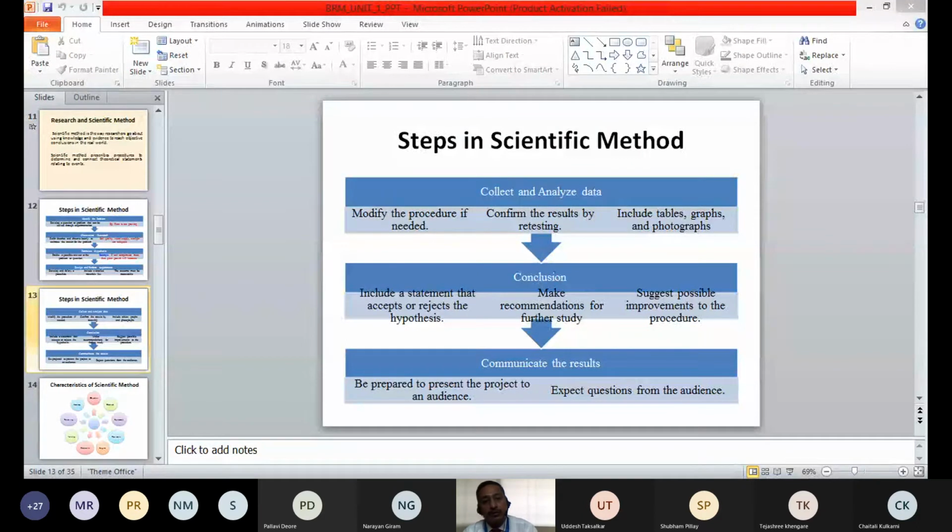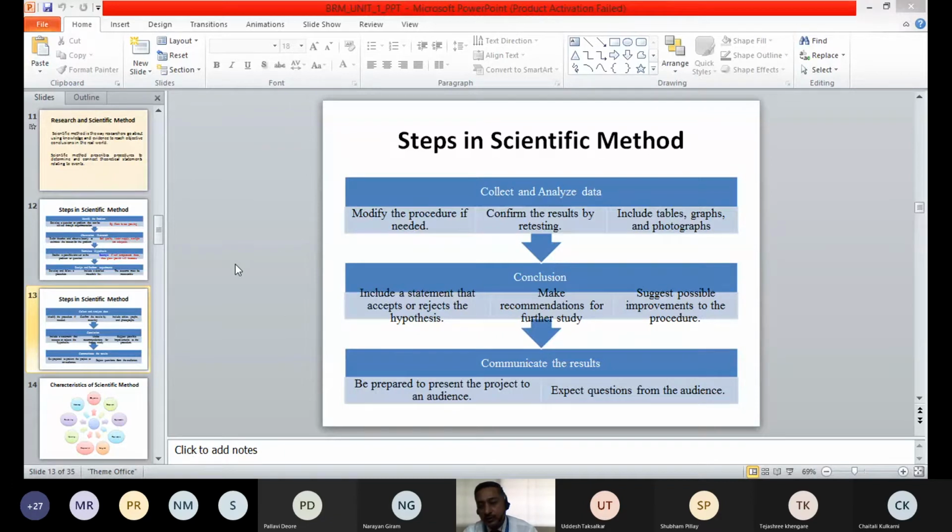If not, we have to confirm it by retesting. We can modify the procedure. We can include tables, graphs and photographs to analyze the data, and then we can conclude on the basis of the data we have received and hypothesis testing.